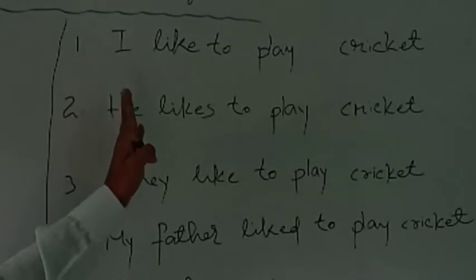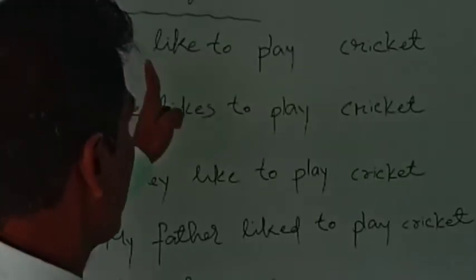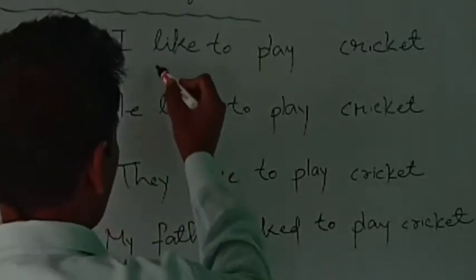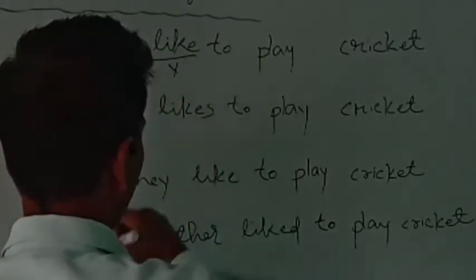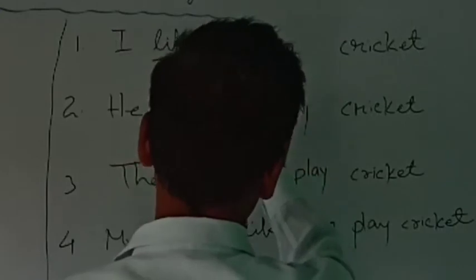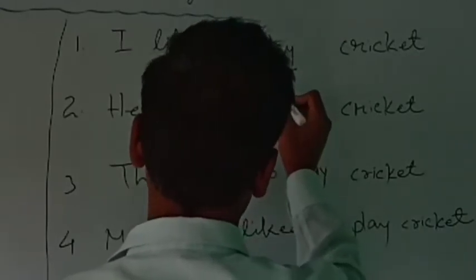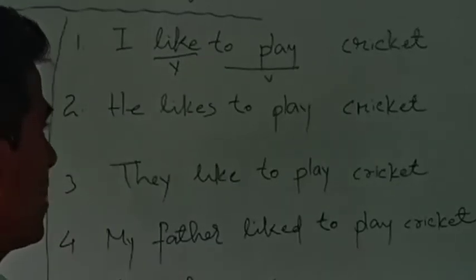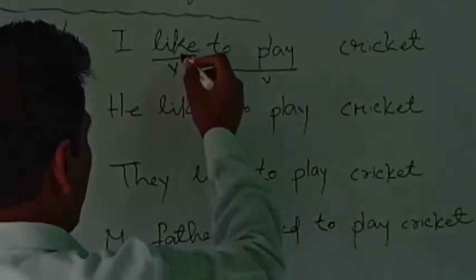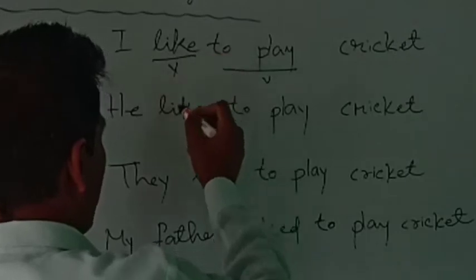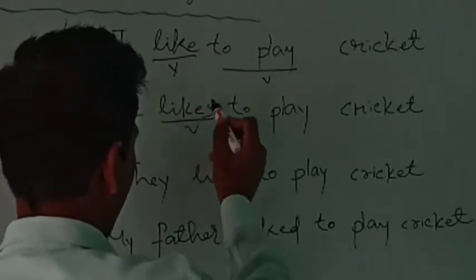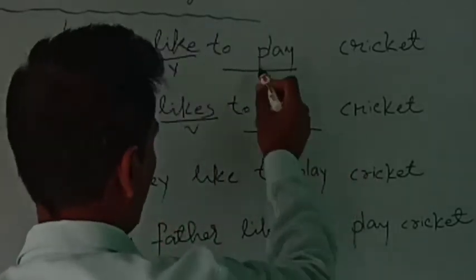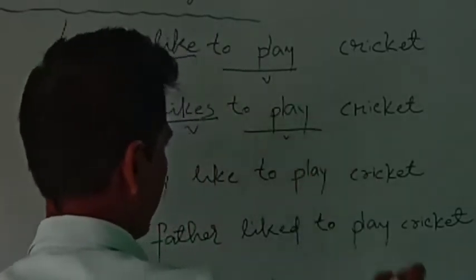Now look at these sentences. In the first sentence: I like to play cricket. Here in the first sentence you have the verb like, then you have to play cricket, which is another verb. Now in the second sentence, he likes. In the first sentence it was like, but in the second sentence like turned into likes. But in the second sentence too, to play remains as to play. There is no change.